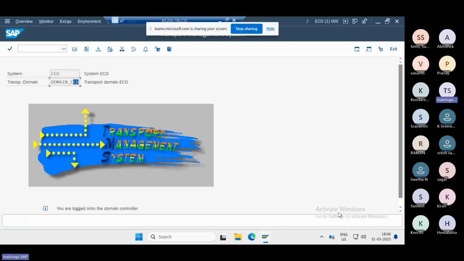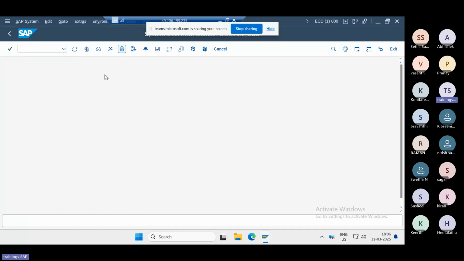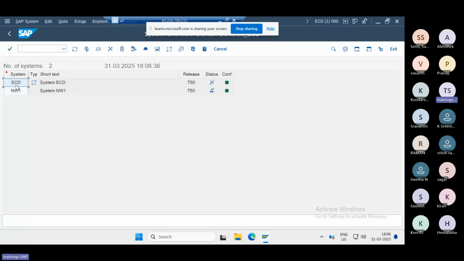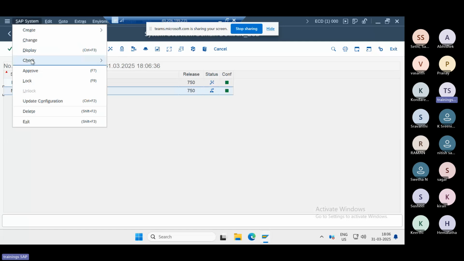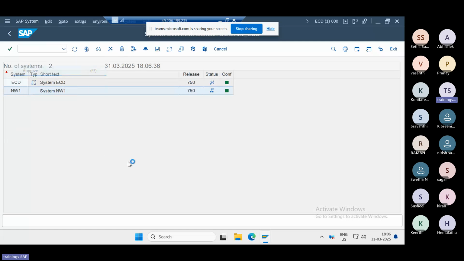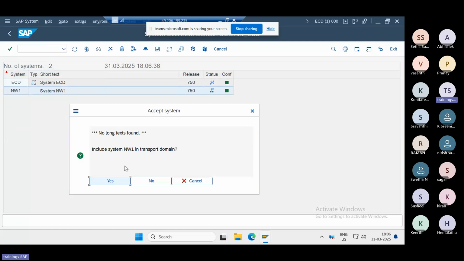Then go to the domain controller system and open the list of systems. Select the NW1 system. Why? Because ECD is the master now, the main branch, and NW1 is the sub branch, so you are adding NW1 to the sub branch. Select it, go to the SAP system, and click on the approve button. You are approving the addition of NW1 into your domain, so you are accepting the system here.